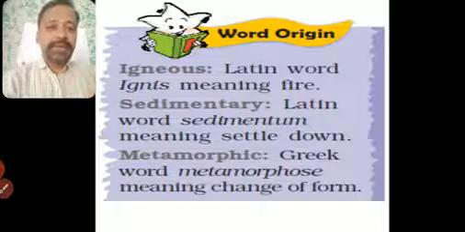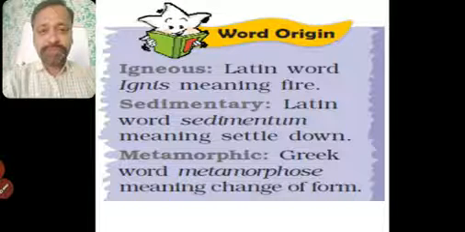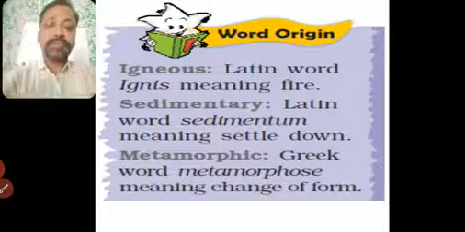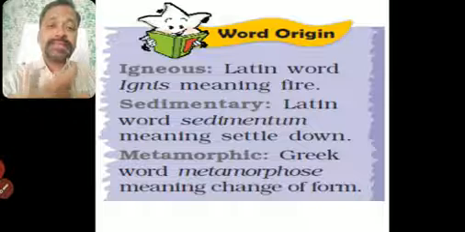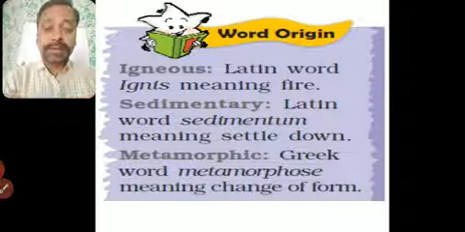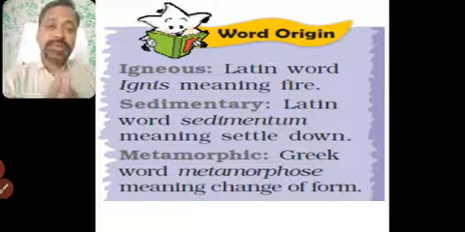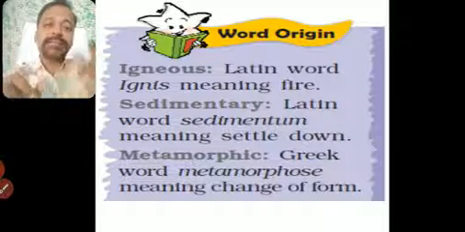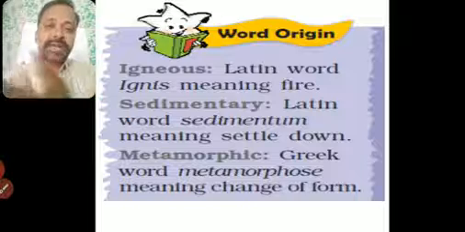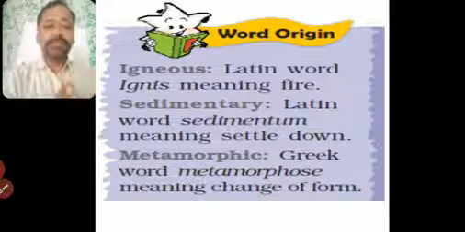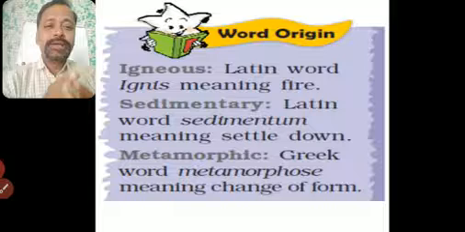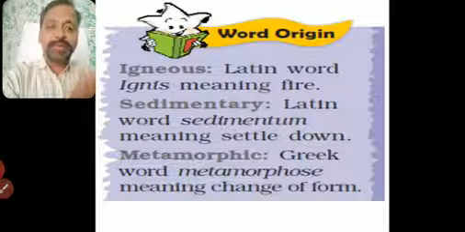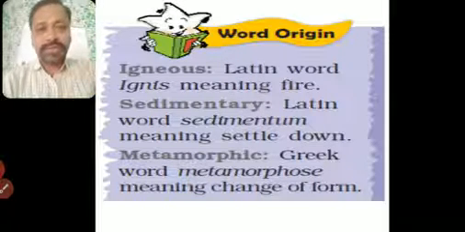Then metamorphic rock, from the Greek word metamorphose, which means to change. We have seen metamorphosis in science about the caterpillar. From eggs it becomes larva, then pupa, then butterfly. So these changes are called metamorphosis. Metamorphose means to change, a changed form. From that Greek word comes metamorphic rocks.